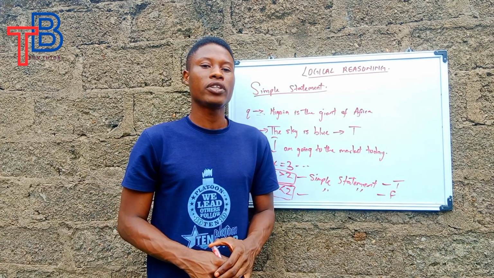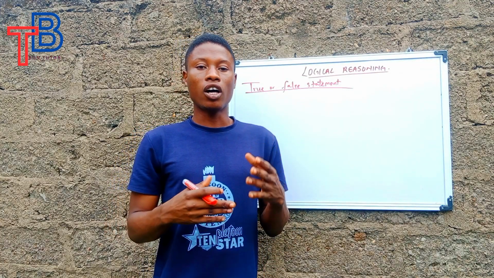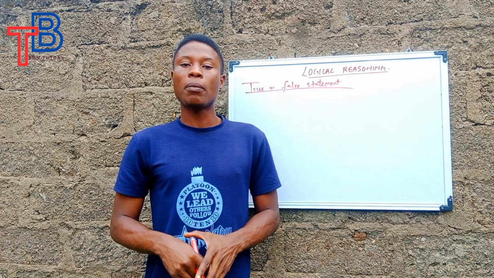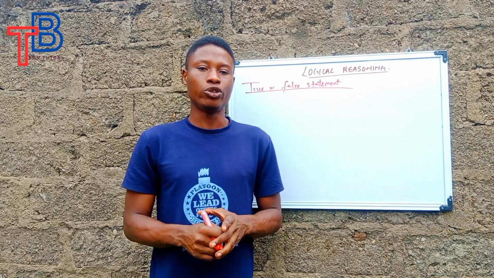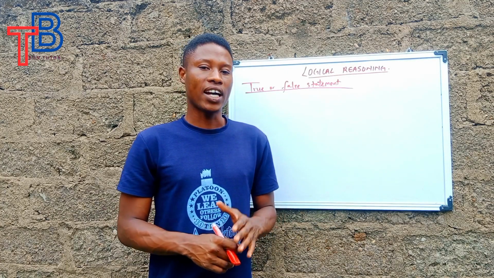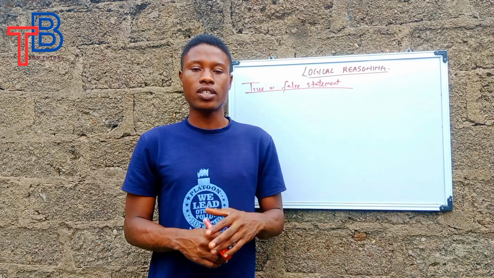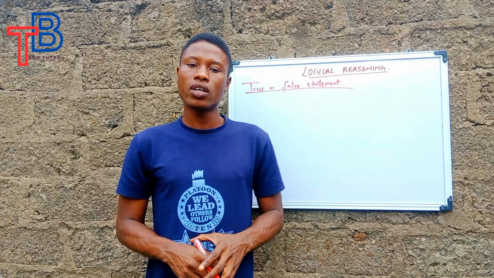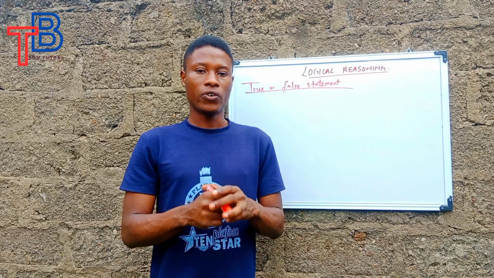Now let's go to the next statement that we have today. When we're talking about true or false statements, it is also a simple statement, just like the one I gave to you earlier. A true statement is a statement that you can assign the value true, just like the example I gave earlier, that Nigeria is the giant of Africa. That is an example of a true statement. And if I say the sky is red, it is an example of a false statement, because we all know that the sky is blue and not red.